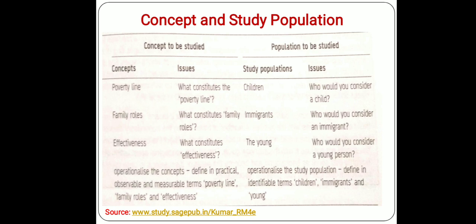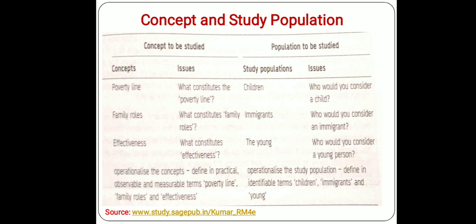Then I have already discussed the concept and the study populations. Let me give an example where it will be very easy. Suppose the main objective of a particular study is to find out the number of children living below the poverty line. In this objective, first we have to see the concept to be studied, poverty line.